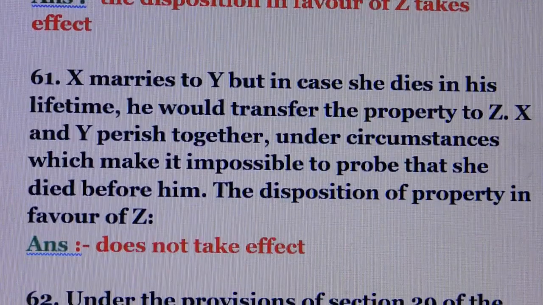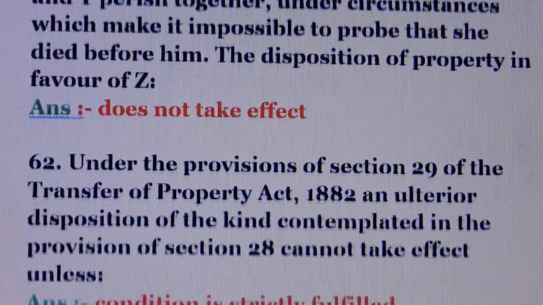Question number 61. X marries Y, but in case she dies in his lifetime, he would transfer the property to Z. X and Y perish together under circumstances which make it impossible to prove that she died before him. The disposition of property in favor of Z, answer is, does not take effect.